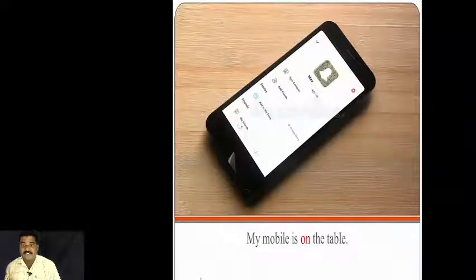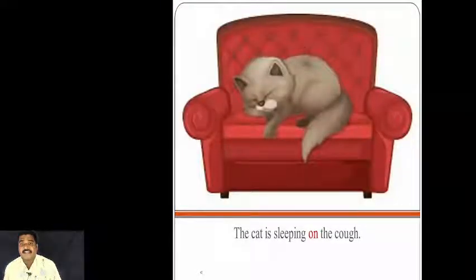So the next: the cat is sleeping on the couch. There are also red symbols, and again using the same preposition word. The subject is the cat, the verb is sleeping, present continuous, and the couch, using the preposition word.